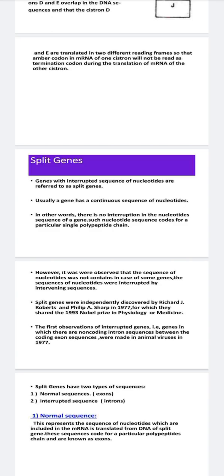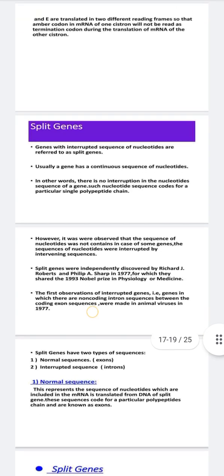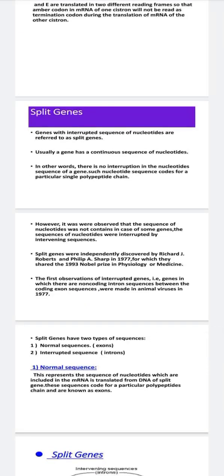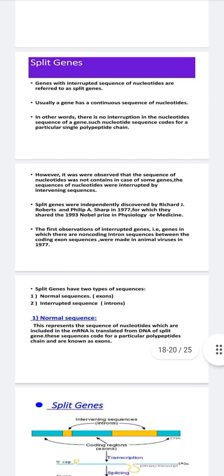Usually a gene means you should have a continuous sequence of nucleotides. In other words, we can also say there is no interruption in the nucleotide sequence of a gene. Such nucleotide sequences code for a particular single polypeptide chain. But it is observed that in some genes, the sequence of nucleotides was interrupted by intervening sequences. So a few sequences will be intervening and disturbing the rest.